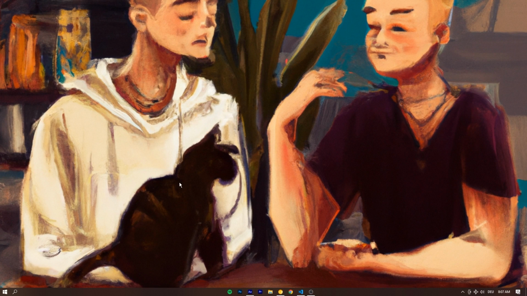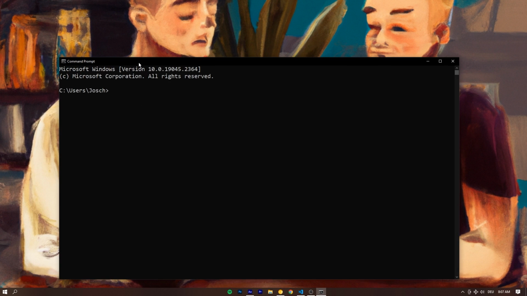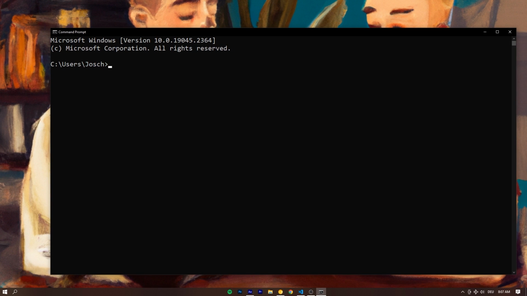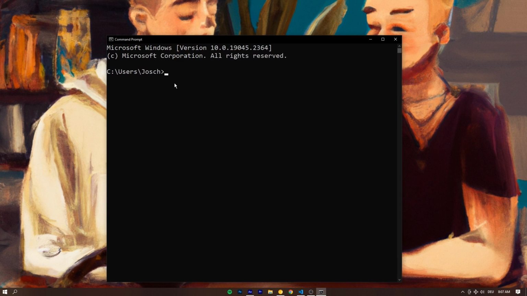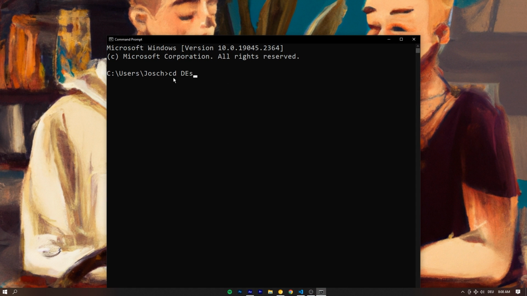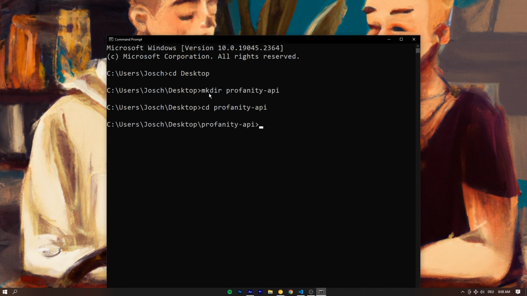So first things first, into our command line, right? We're going to do this from scratch. We're going to use a framework later, but we're going to start from scratch, okay? So let's navigate to where we want this API to live, and for me, that's always on the desktop. Then we're going to say mkdir, which is make directory, and we're going to call this profanity-API and hit enter. Then let's cd into profanity-API, the folder we have just created. And then let's say code dot.